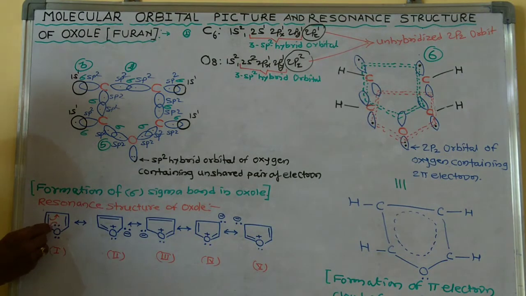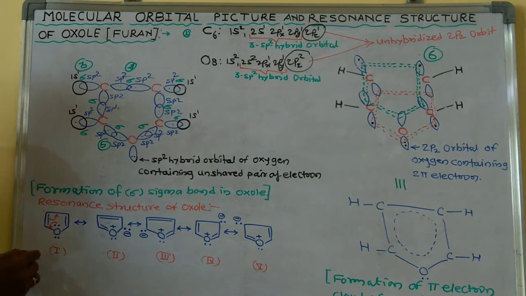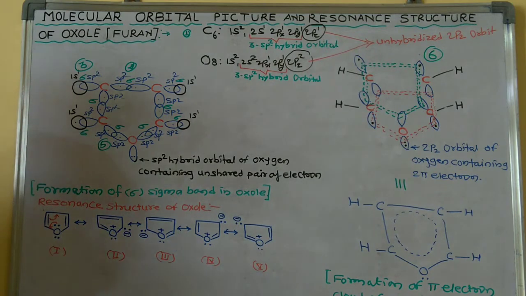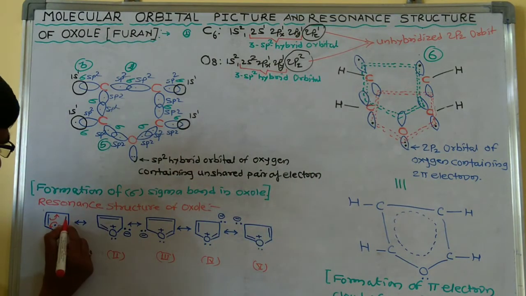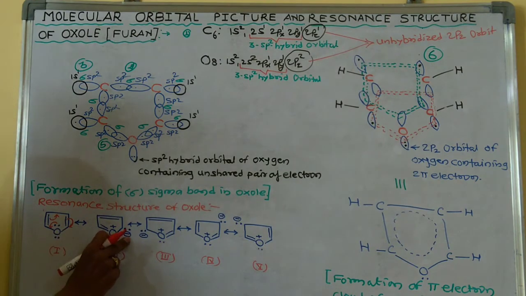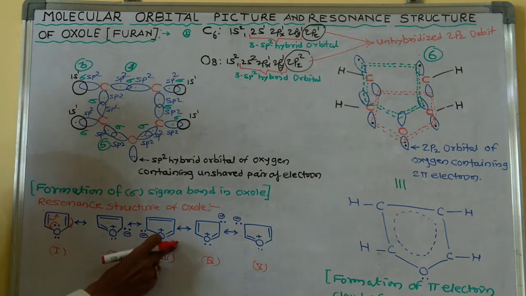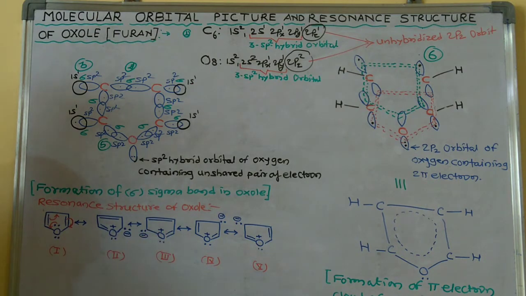This electron pair will transfer between this carbon and oxygen to form the double bond here, and this bond is transferred on this carbon atom to form a negative charge here. Similarly, this bond is transferred here, and this electron will transfer here to form the third structure.